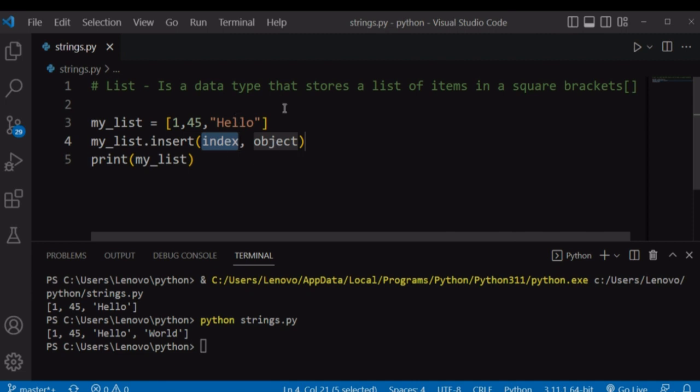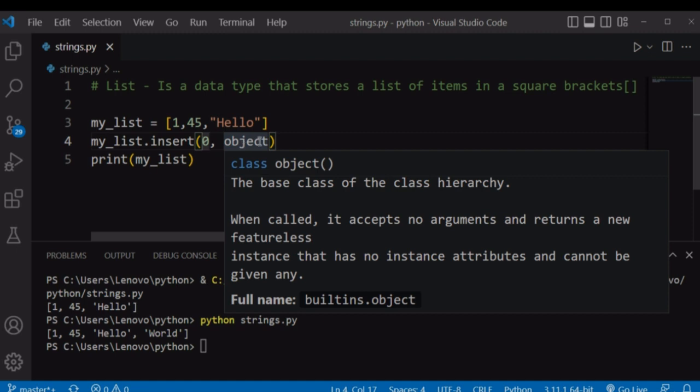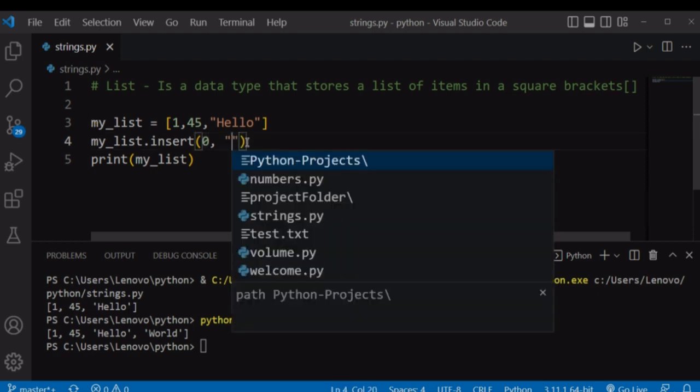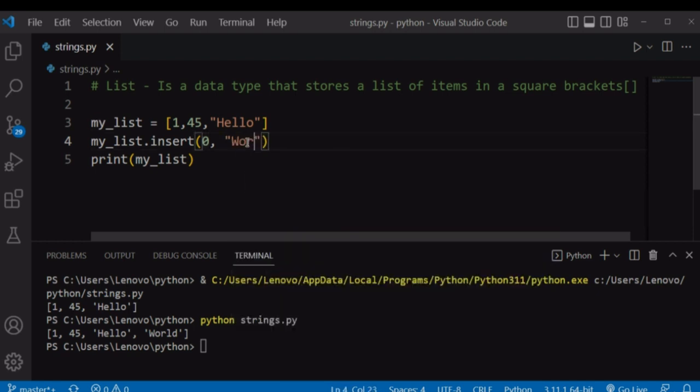So it takes two arguments. The first argument is the location index where you want to insert your list item. For example, if I want to insert an item at the beginning of our list, I'll use the 0 index, because a list is also 0-based index. The second argument is the item itself. Let's say I want to add world.